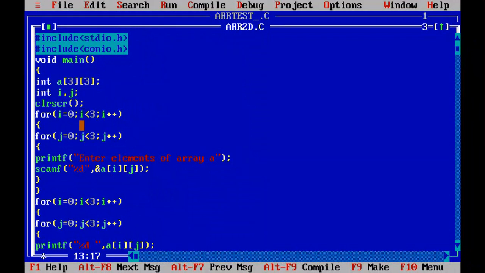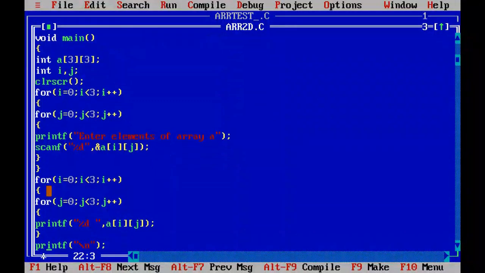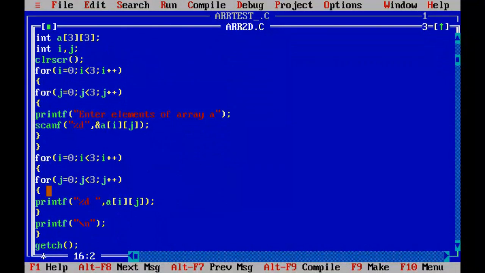Again j will execute 3 times. Then when j exits, i becomes 2, and j again starts from 0. In this way, first j completes all the steps, then i increases, then again j completes all the steps, then i increases again, and when i becomes 3, it will exit the loop. Whenever it exits the loop, it will jump to the next loop, which has other statements just to print the values.